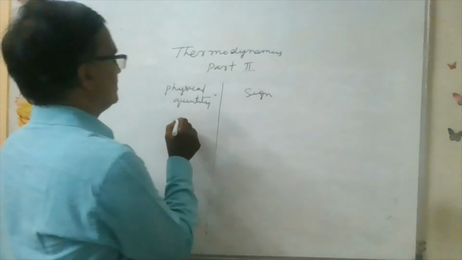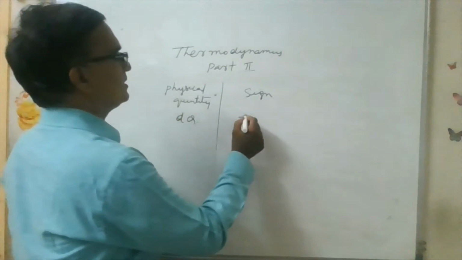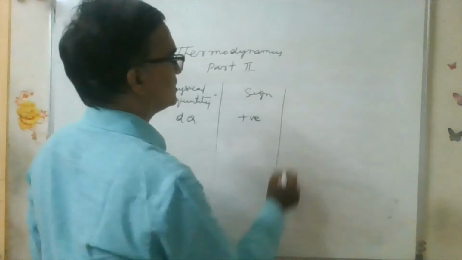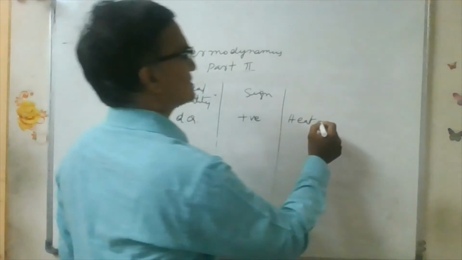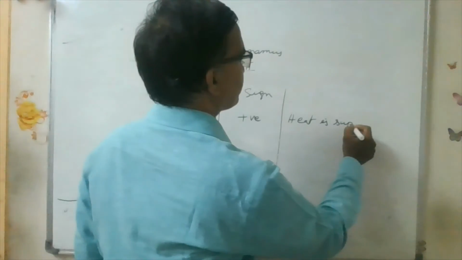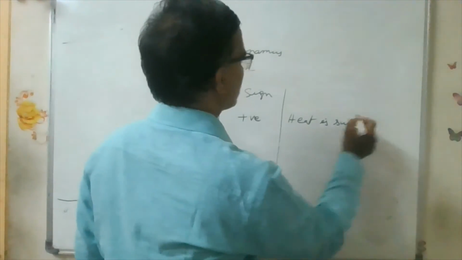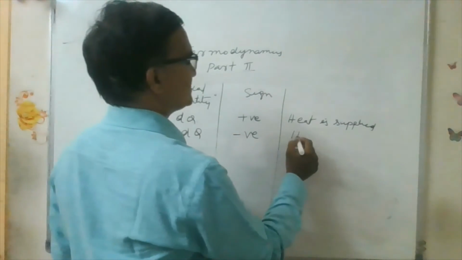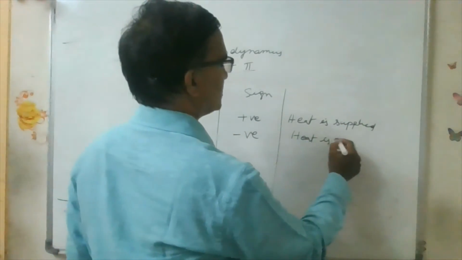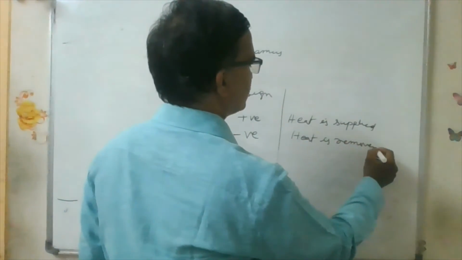Now dq positive means heat supplied. When dq is positive, heat is supplied. dq negative is when heat is removed.